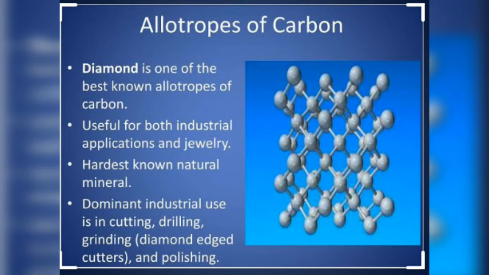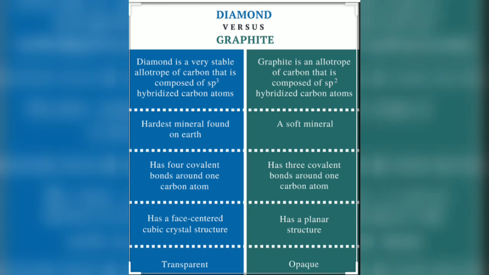Now, we can say that nothing is harder than diamond. Let me tell you, diamond is used in industries as cutting tools, meaning with the help of diamond we are cutting different materials. Its dominant industrial use is in cutting, drilling, grinding, diamond-edged cutters and polishing.